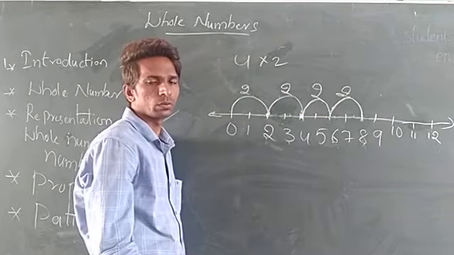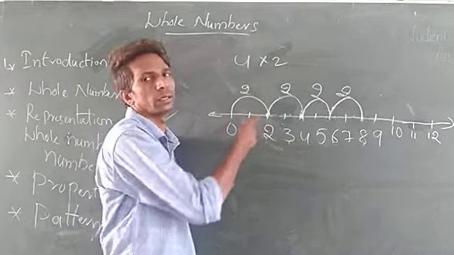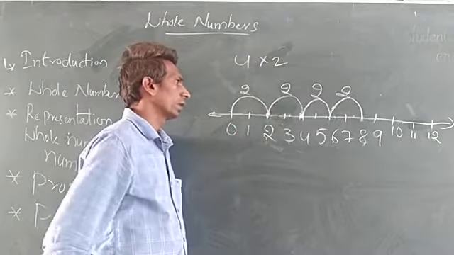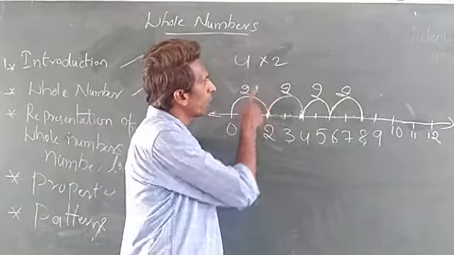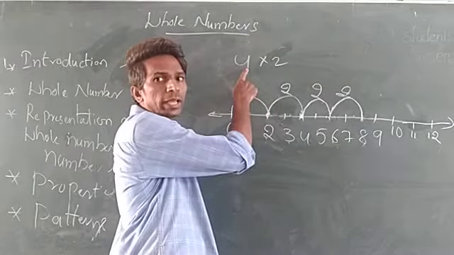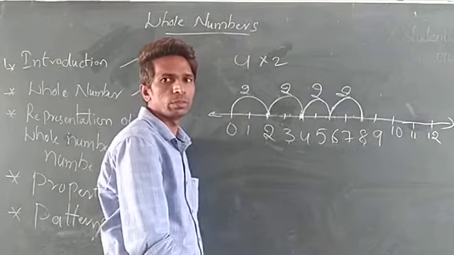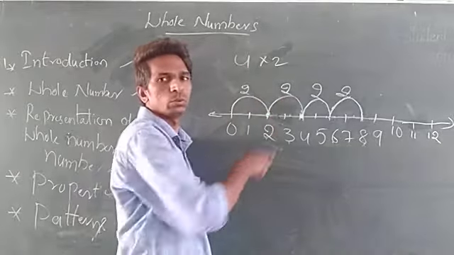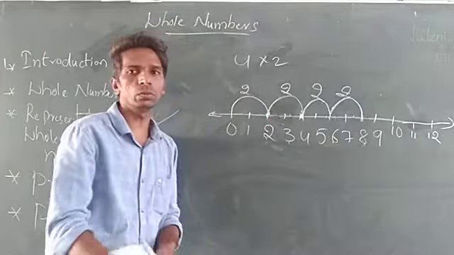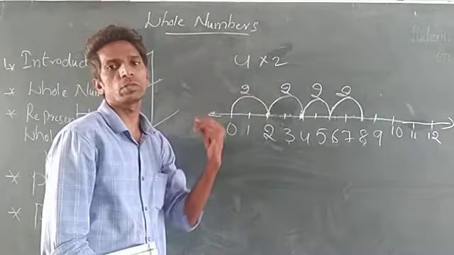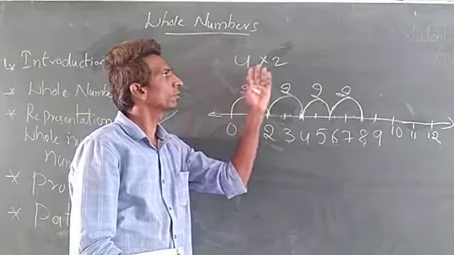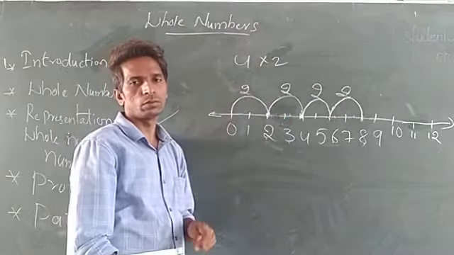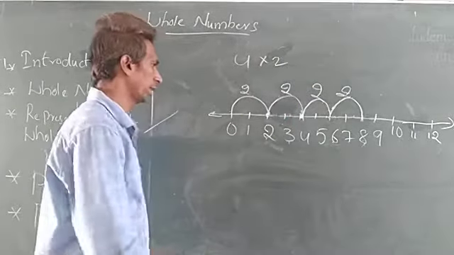Okay, now 2 twos are 4, not multiplication, you want to do addition. So totally, 4 times you want to jump. So what is the number? 2. Jumping with 2, how many times? 4 times you want to jump. So that is the value. So 4 twos are 8. Another number I am taking.